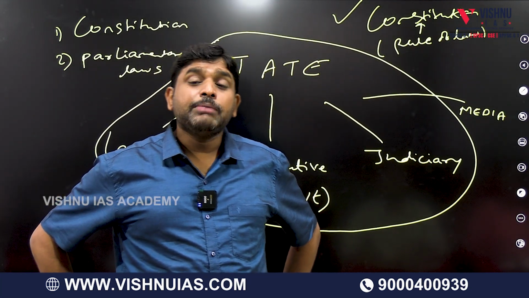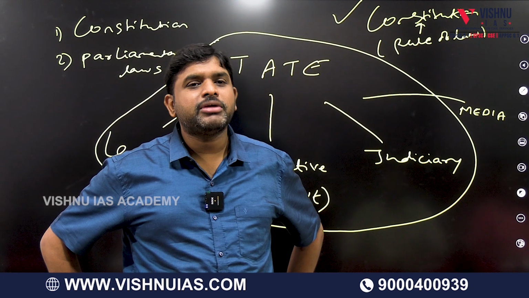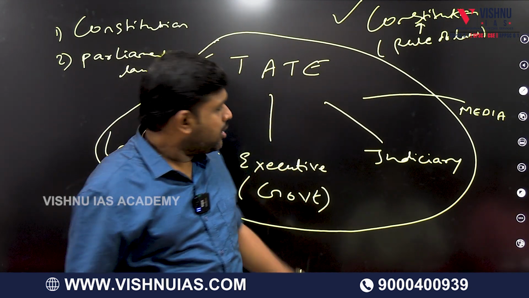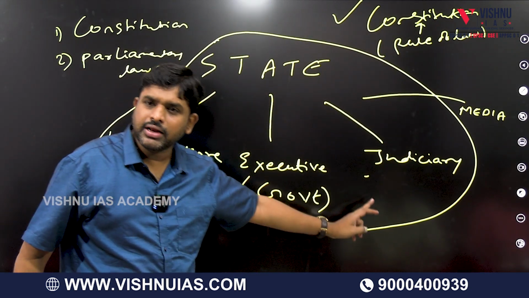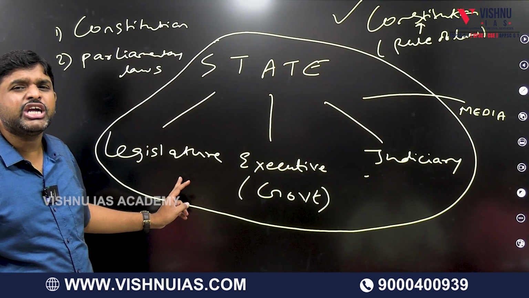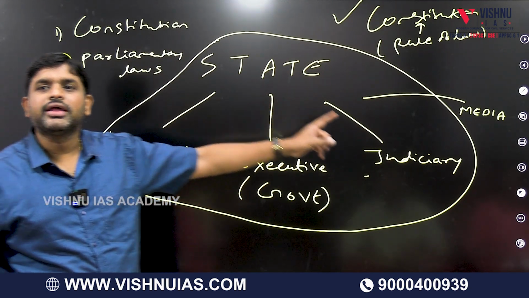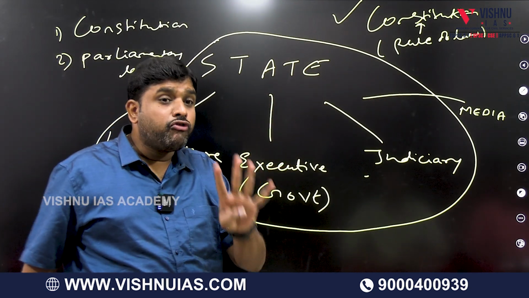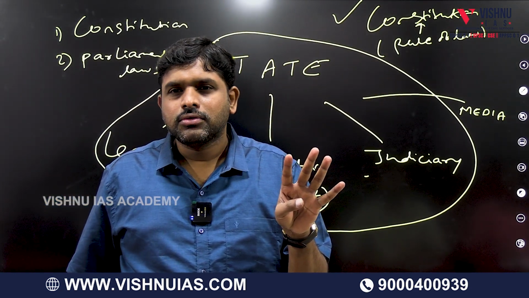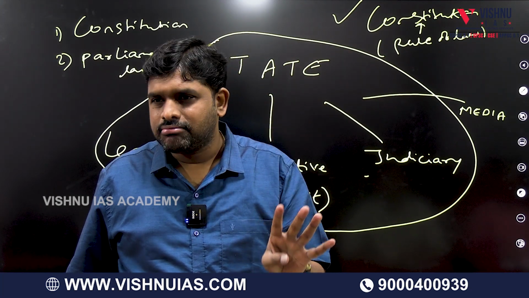Media. What type of laws should be made? Who should give the information? Media. How to implement? Who should give the information? Media. So for the functioning of this first pillar, second pillar, third pillar, who is the information dissemination center? Media. So media is called the fourth pillar and the most important pillar of the Indian state or Indian administrative system,